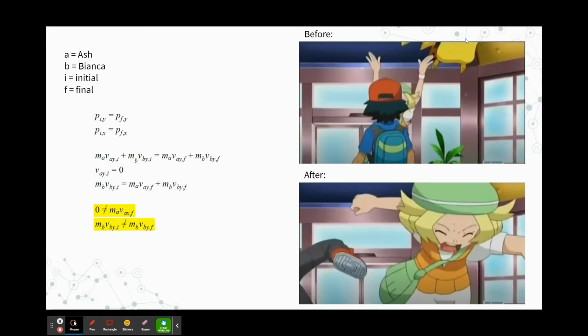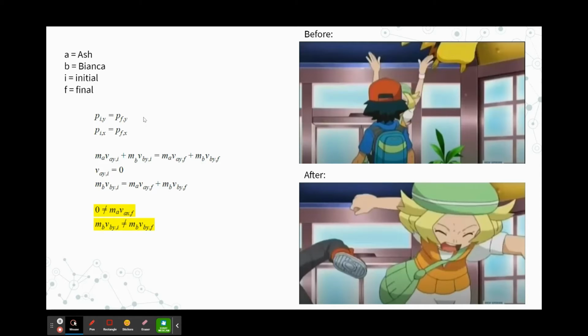So here is the before and after shot of the video. So here you can see in the before, Ash is at rest. He isn't moving, and so he doesn't have an initial velocity. And here Bianca is moving, so she has an initial velocity. And after the collision, Ash moves to the side and Bianca is still moving, so she has final velocity. We can define Bianca's direction as the y direction because she is just moving forward.